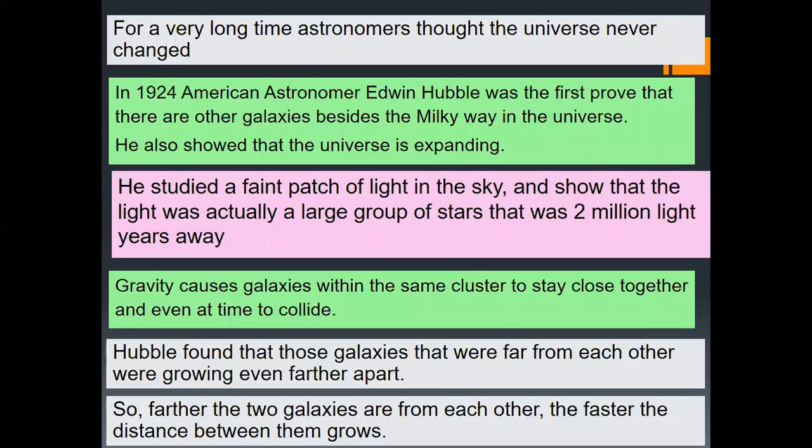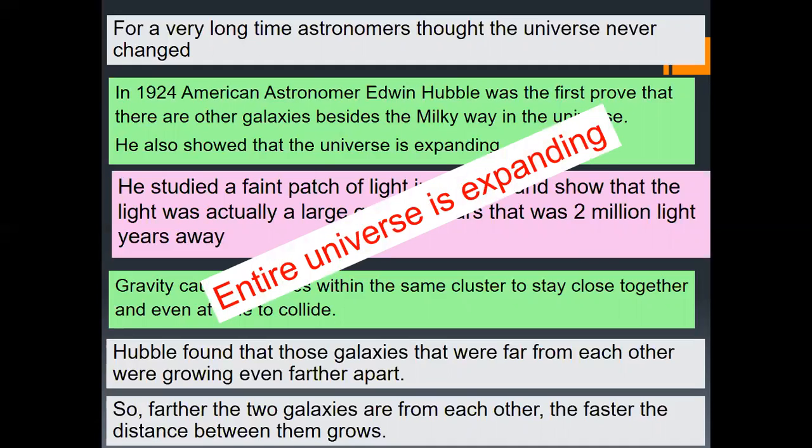Gravity causes galaxies within the same cluster to stay closer together and even at times to collide. Hubble found that those galaxies that were far from each other were growing even further apart. The further apart two galaxies are from each other, the faster the distance between them grows. So in summary, yes, the entire universe is expanding.